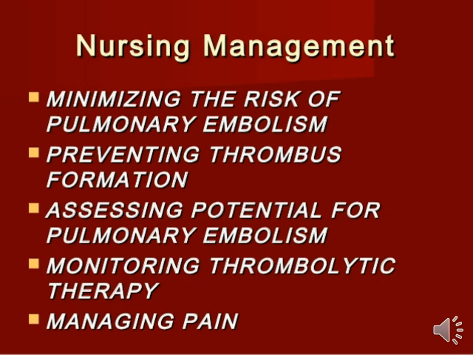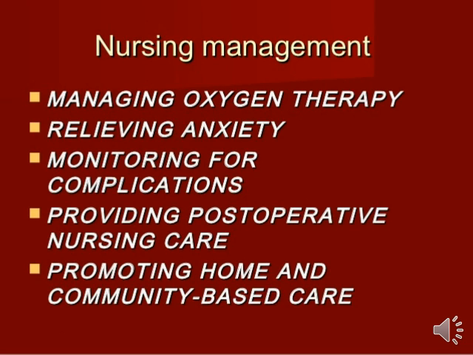Another nursing management is managing oxygen therapy, because as we know from the previous slide, sometimes persons show hypoxemia. Hypoxemia means deficiency of oxygen, so that is why we provide proper oxygen therapy. Relieving anxiety. It is also an important symptom during pulmonary embolism. So if the person feels anxiety, we provide psychological therapy. Monitoring for complications. We all know which complications arise during pulmonary embolism, so as a nurse we properly monitor.